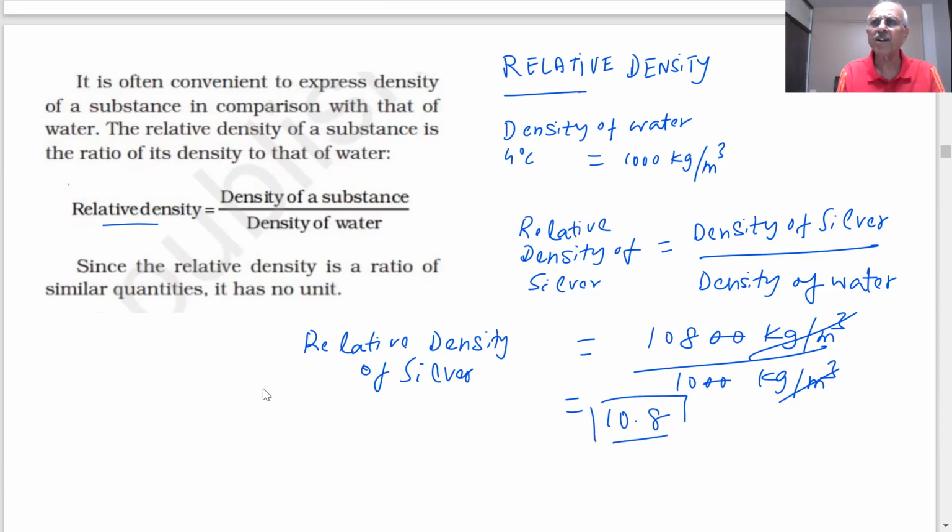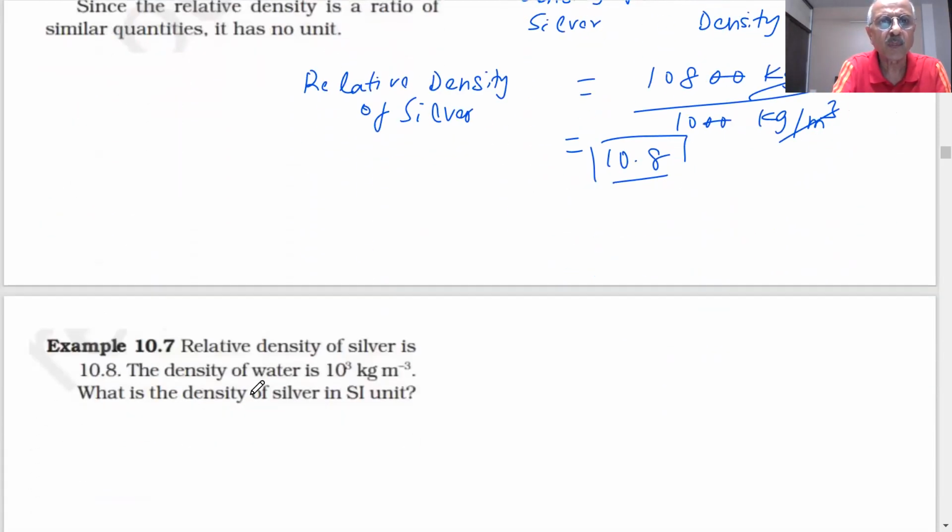What does it mean, students? 10.8. If I take the same volume of silver and water, what will be the difference in the mass? Silver will be 10.8 times heavier than water. So relative density is another important term.